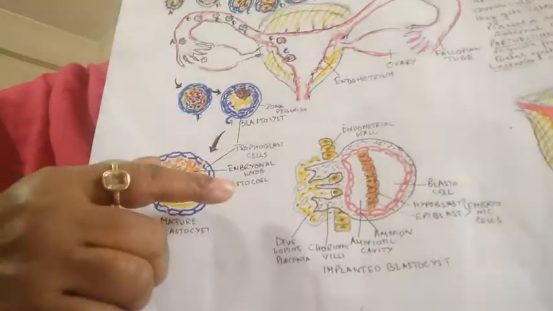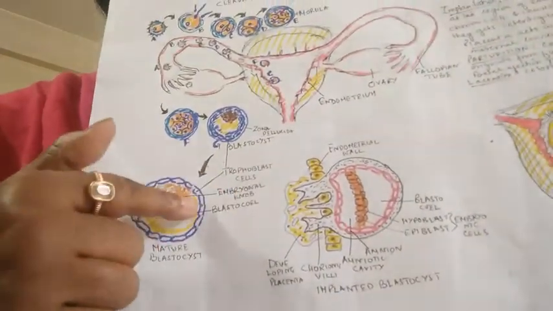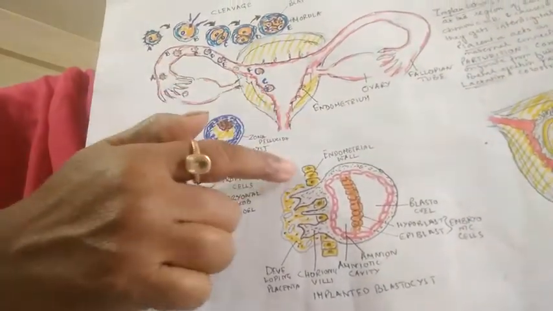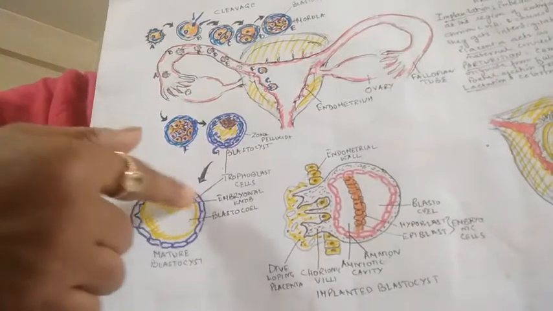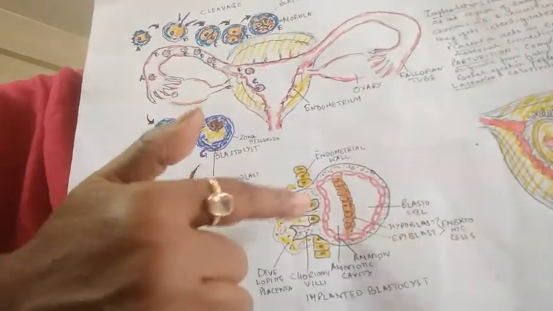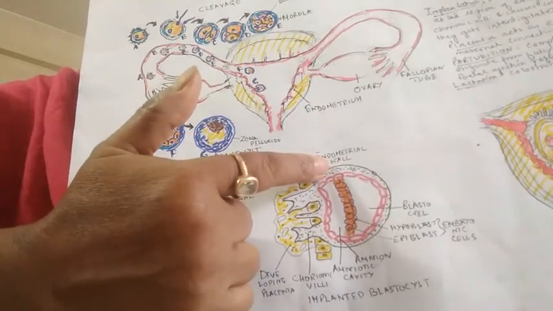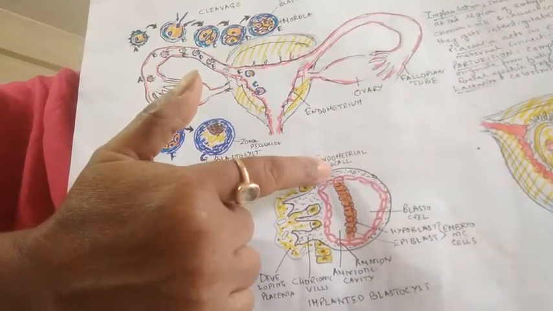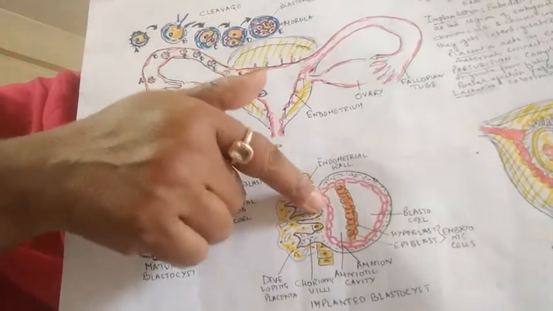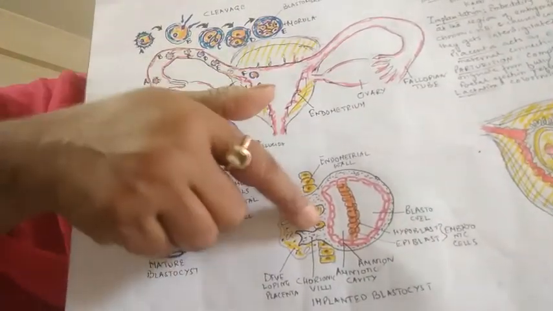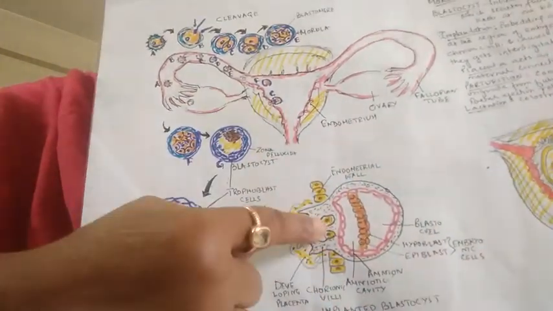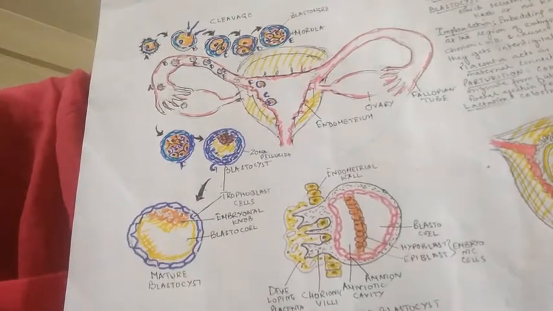So first of all, the blastula enters the endometrial wall. The uterine milk is produced. It enlarges in size. It gets embedded with the endometrial tissue. The trophoblast differentiates into chorion and amnion. This chorion produces chorionic villi. Chorionic villi move into the endometrial wall, get interdigitated, forming the placenta, and thus the whole embryo gets attached with the endometrial wall, and this is called implantation.